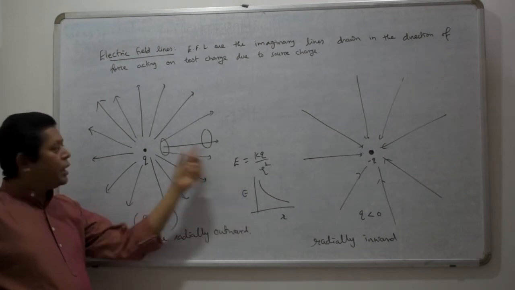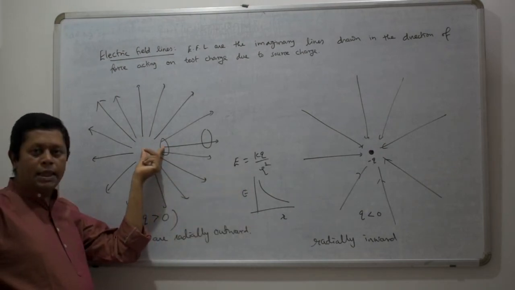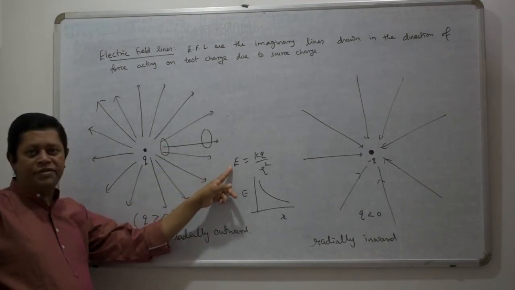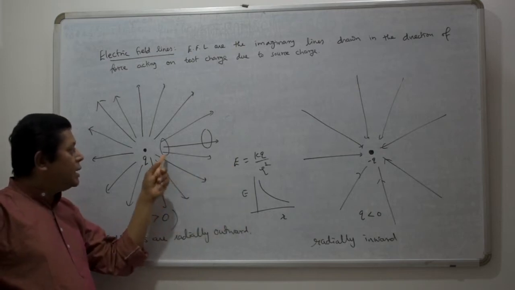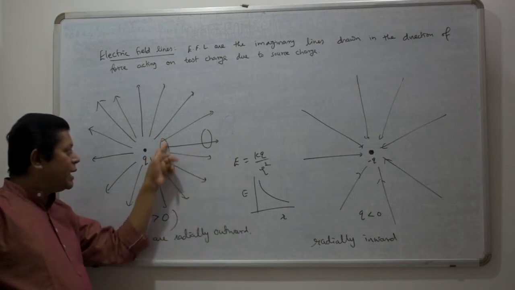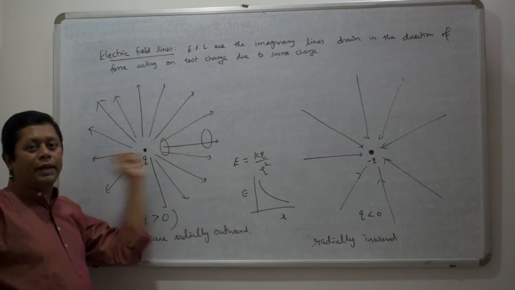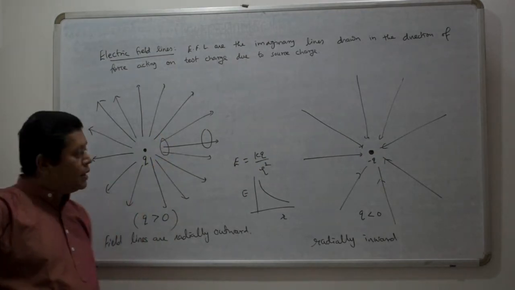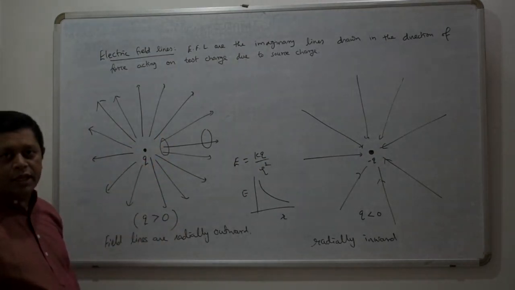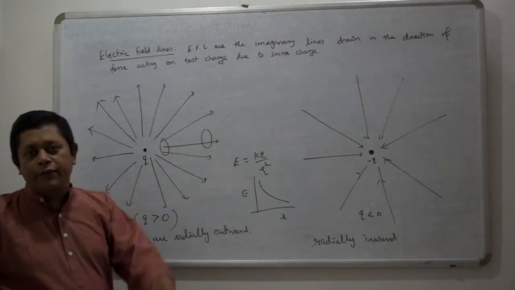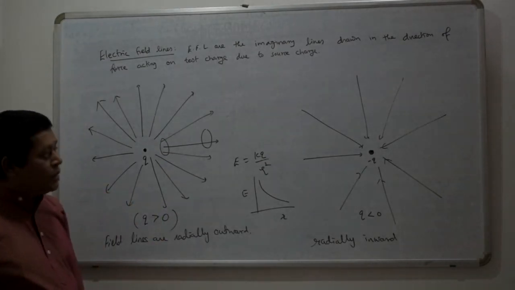Mathematically, when the distance from the charge is less, electric field intensity is more. It means that electric field intensity is directly related to the density of electric field lines. If electric field line density is more in a region, electric field strength is also more.